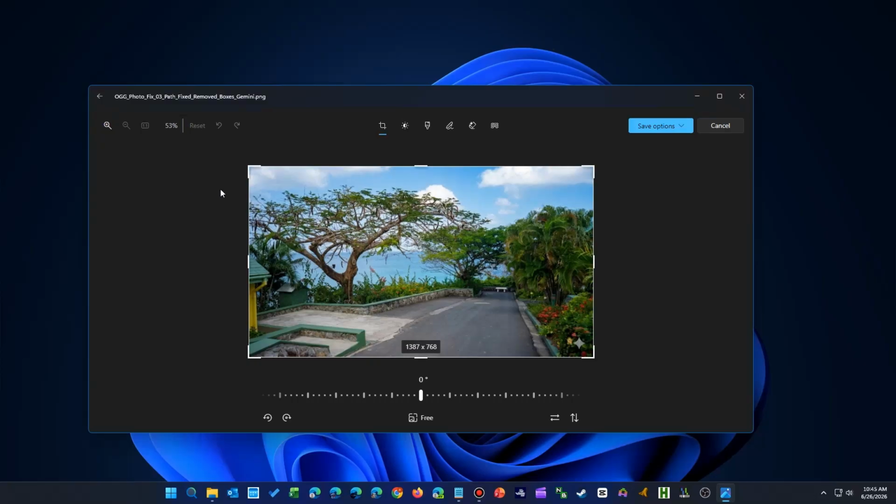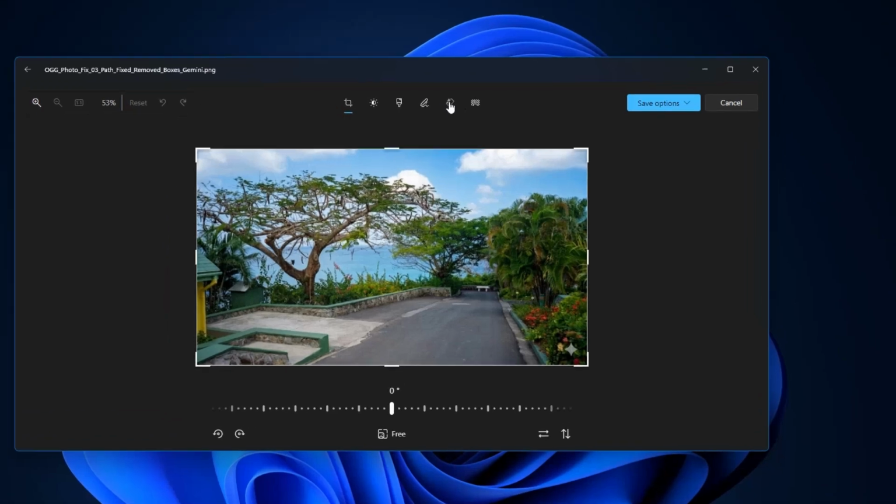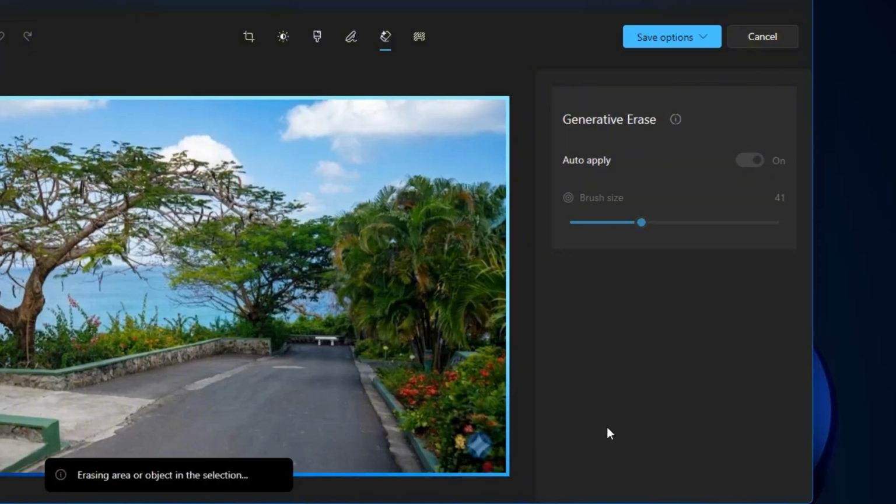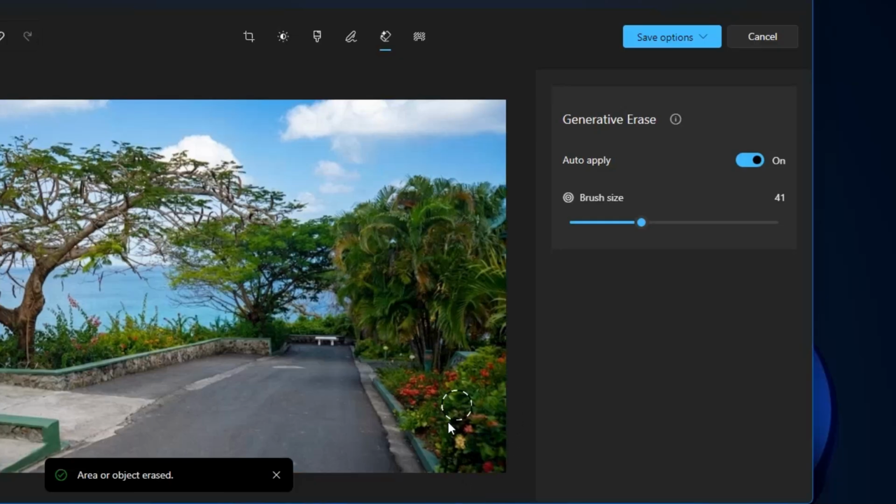One of them, an object eraser, is a group of icons near the middle. Click on it and an editing control will appear. Adjust the size so the dotted lines are just a bit bigger than what you want to remove. Once you click on it, it will start the process, usually taking a few seconds to complete. Once done, you'll have the option to either overwrite or save a new copy of the image.